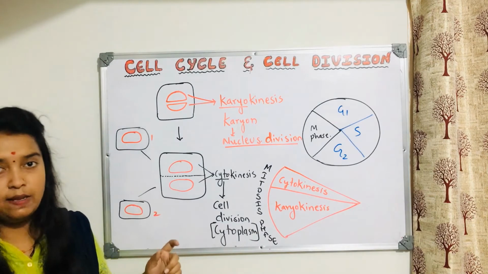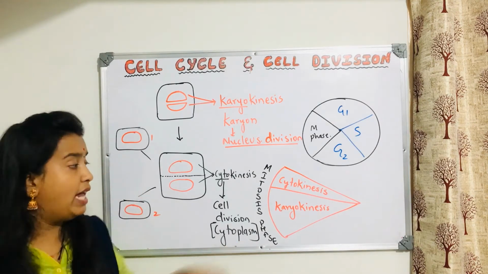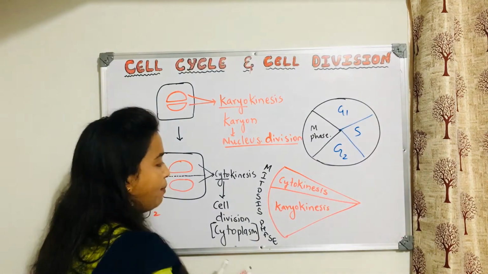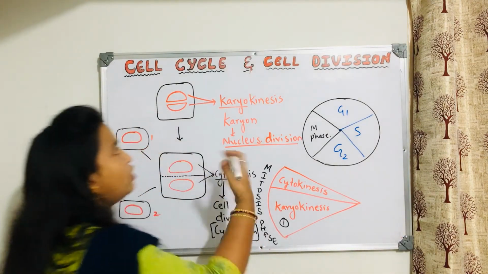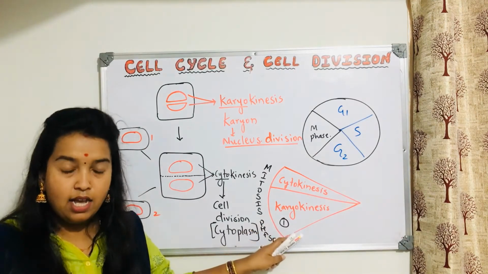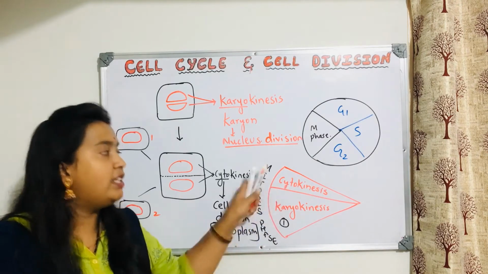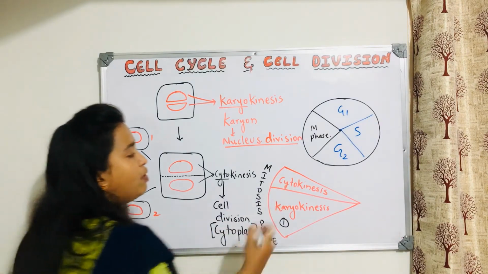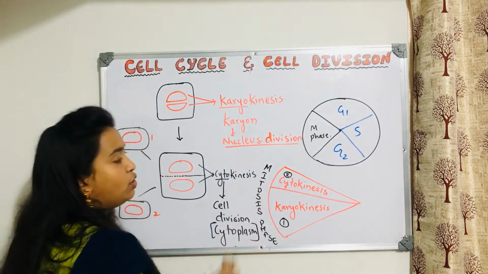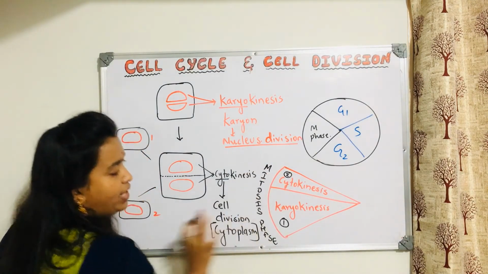So this is mitosis, the main stages of mitosis. First, when the cell needs to divide, the nucleus will divide first. That is what we call karyokinesis, which happens in different stages. We will see that now. After that happens cytokinesis. Together, this is the mitosis phase.